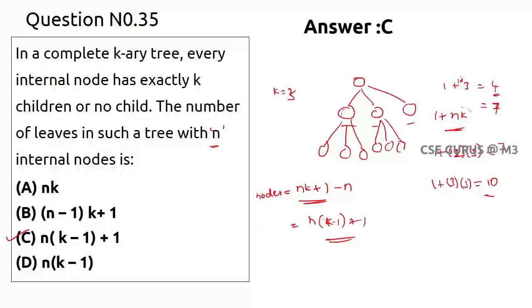So like this we can consider. First we need to find the total number of nodes, then you subtract the internal nodes, then you will get the leaf nodes. If the leaf nodes are given and you want to find the internal nodes, simply subtract the leaf nodes. So we'll see some more questions in the next video lecture.